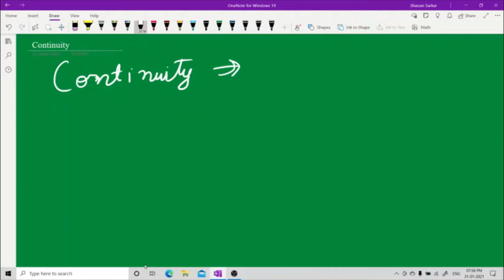Continuity implies limit exists. If function is continuous, that means limit is there. If I say no limit, it implies no continuity.